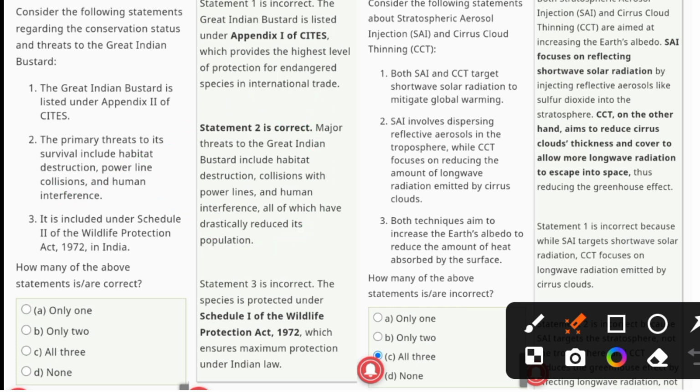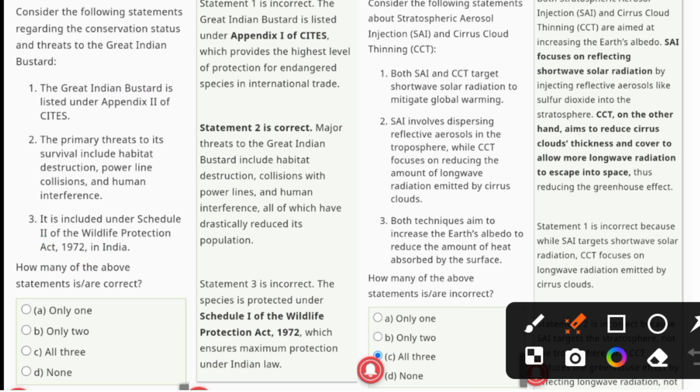This statement is correct, because the major threats to the Great Indian Bustard include habitat destruction, collision with power lines, and human interference, all of which have drastically reduced its population. So the second statement is correct and the first is incorrect.